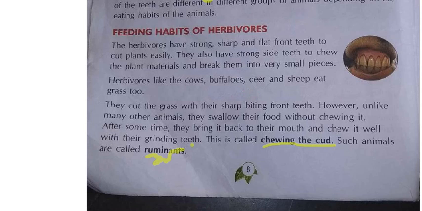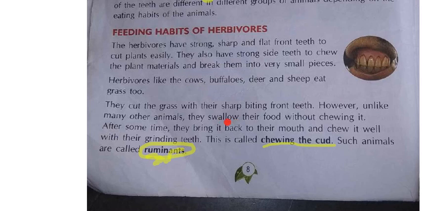Once again I am explaining you. Some animals like cow and camel don't eat the food when they are hungry. First, whenever they find the food, they will swallow it, without biting or eating, simply swallowing the food inside.